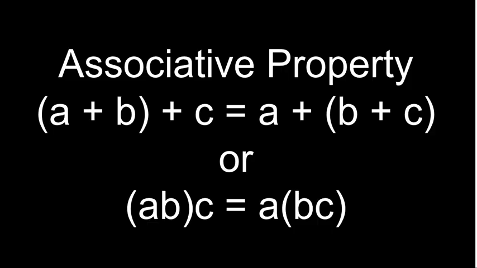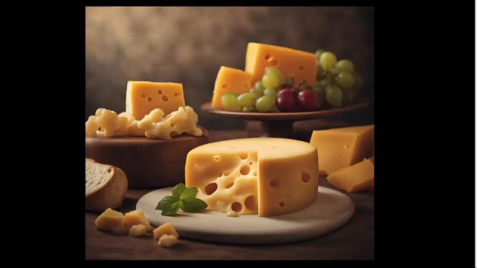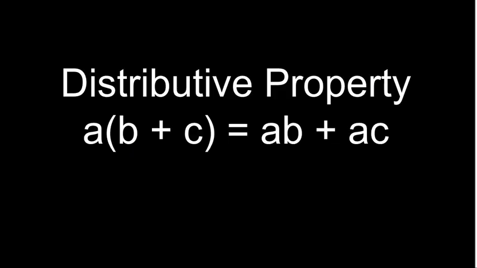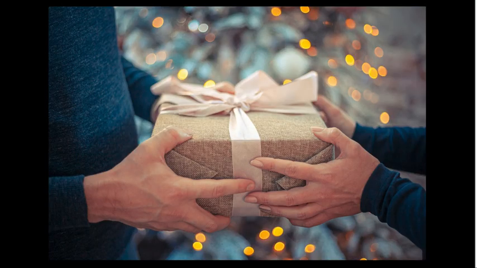Associative property. (a plus b) plus c equals a plus (b plus c), or (ab)c equals a(bc). Think of it like grouping your favorite snacks. It doesn't matter how you group them. You still have the same amount of snacks. Distributive property. a(b plus c) equals ab plus ac. This one's like being generous at a party. If you bring a gift for each person, you're distributing the love.